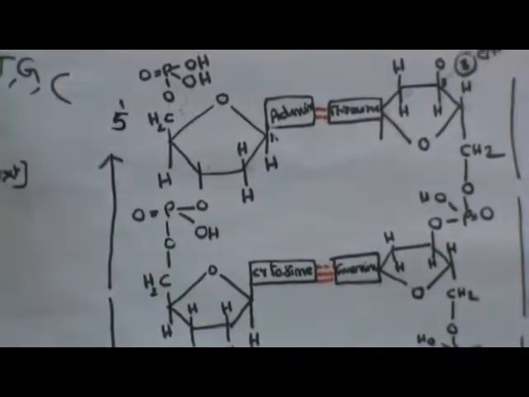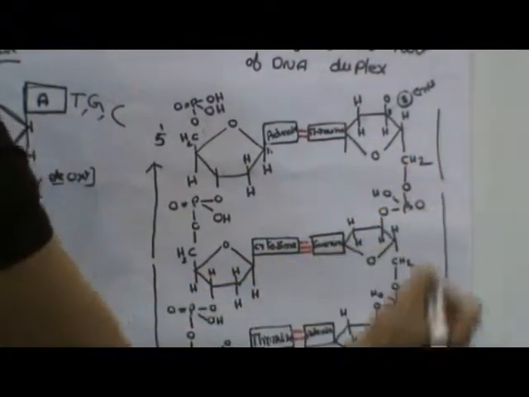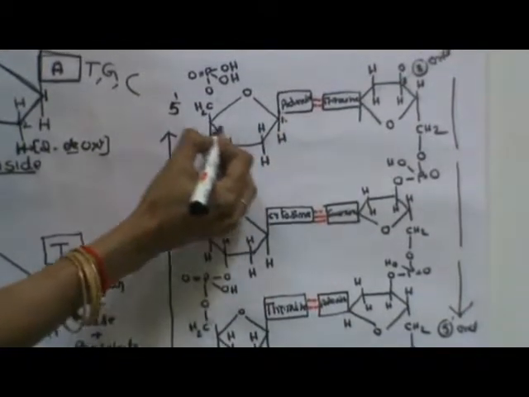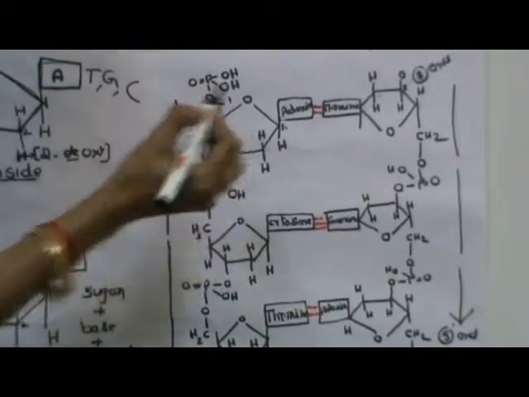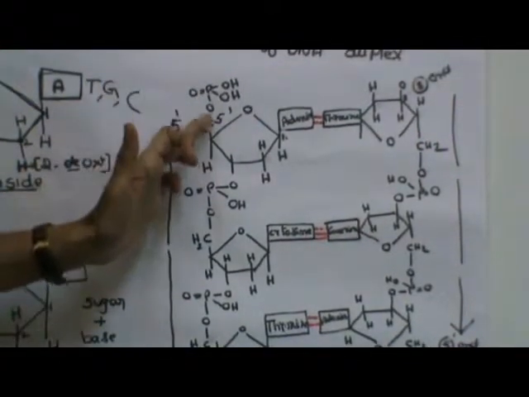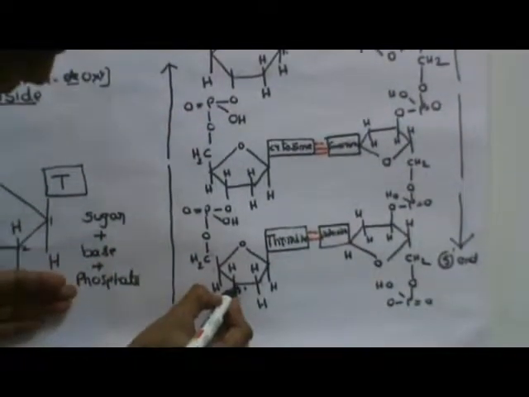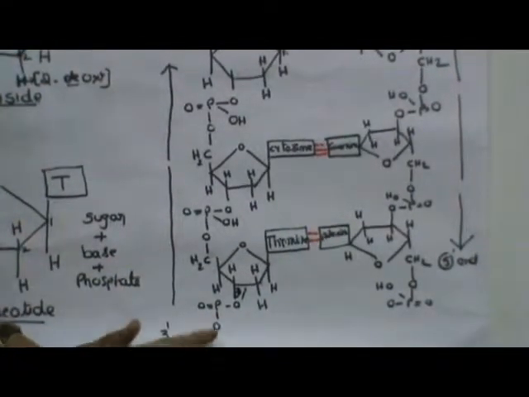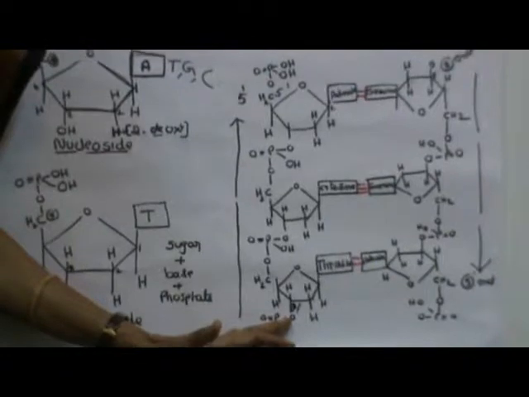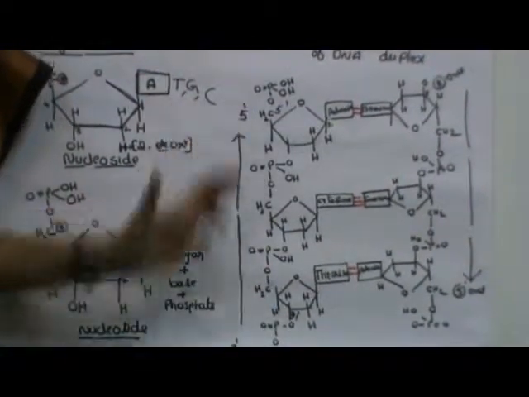Then you can ask me one question: what is the meaning of this 5 and 3 direction? And here it is 3-5, right? So it's very simple. For example, the carbon position here is 5. That is the top of the first strand, carbon position is 5. That's why the name is 5. And the last one, below, is the third carbon, which is available to bond with another nucleotide. The free ends of the nucleotides at the terminal ends are named after the carbon position, like this: 5-3.